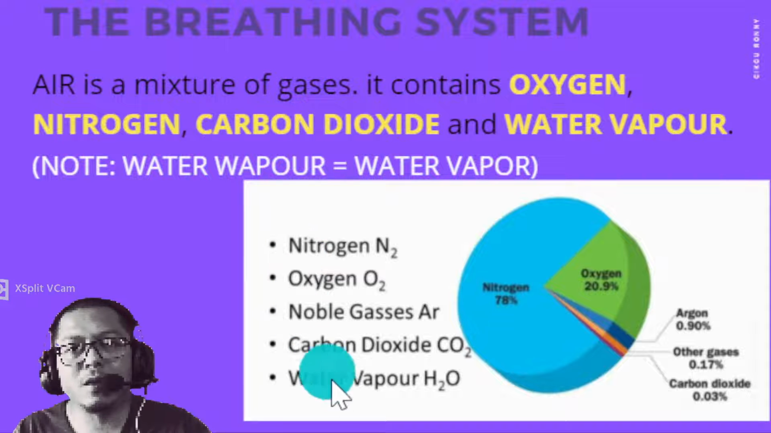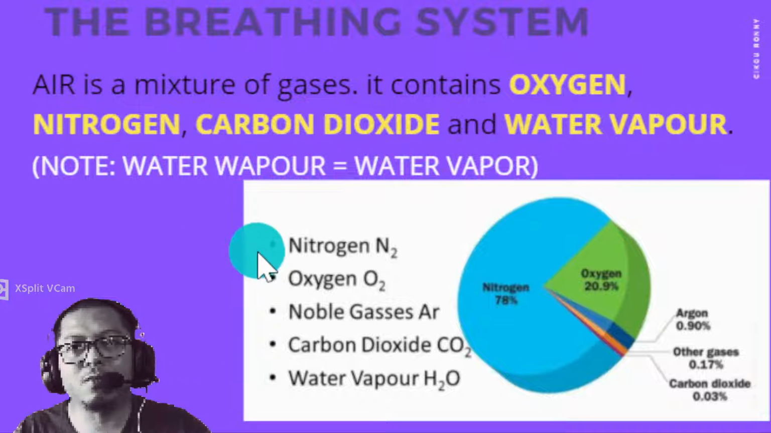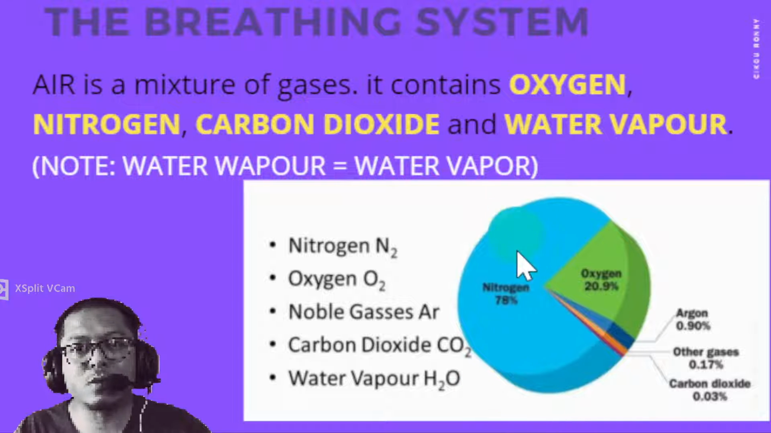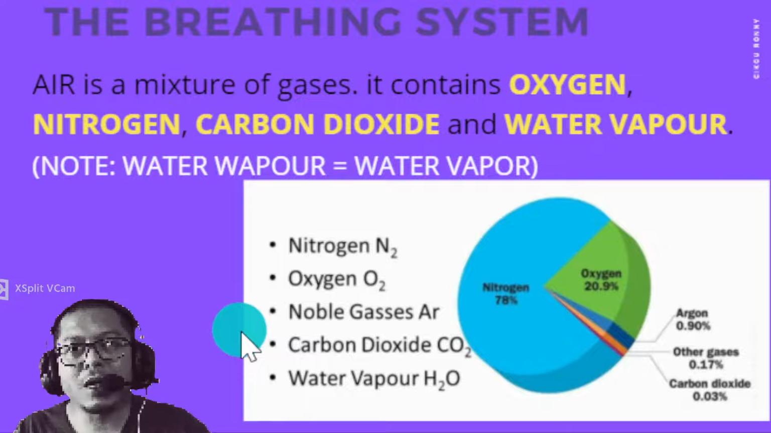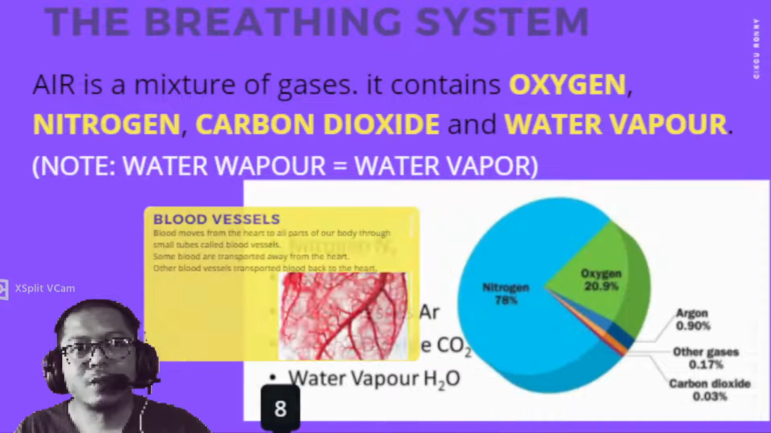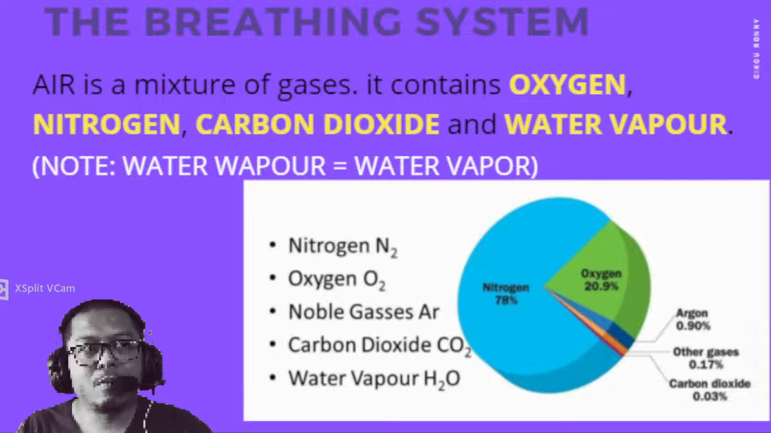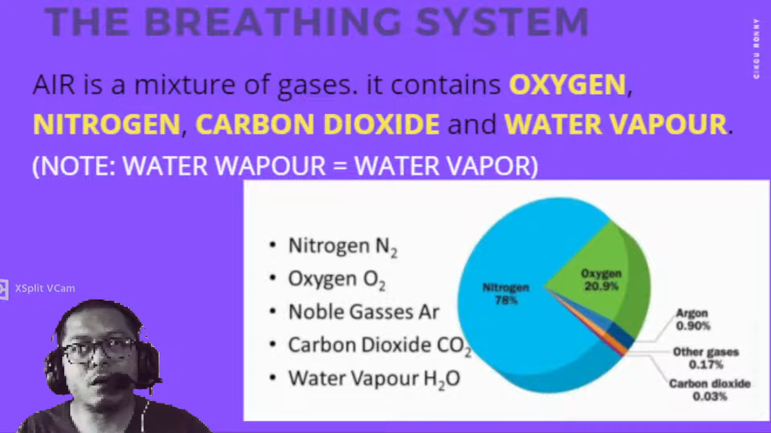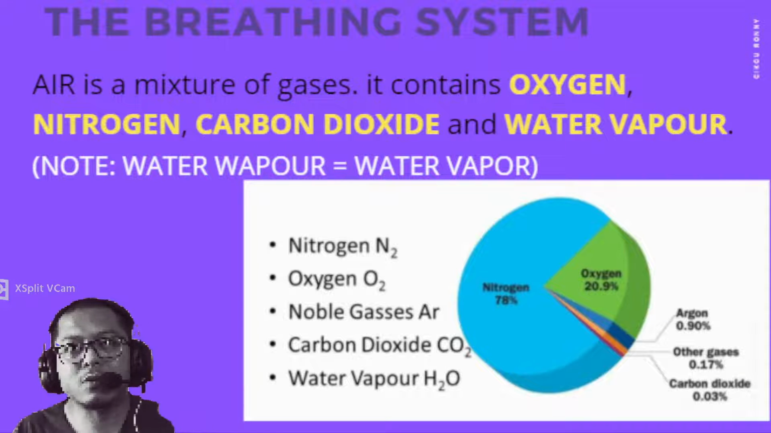So air contains many types of gases, like here I can show you. You don't need to learn this. You only need to learn oxygen, nitrogen, carbon dioxide, and water vapor. So nitrogen is the most in the air around us, the most would be nitrogen, this part. And next would be oxygen, and then other types of gases, and then carbon dioxide and some water vapor. Okay, now remember, air is a mixture of gases which consists of oxygen, carbon dioxide, nitrogen, and water vapor.